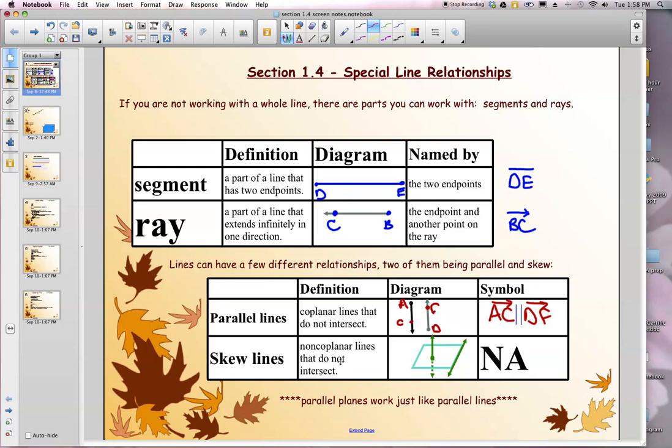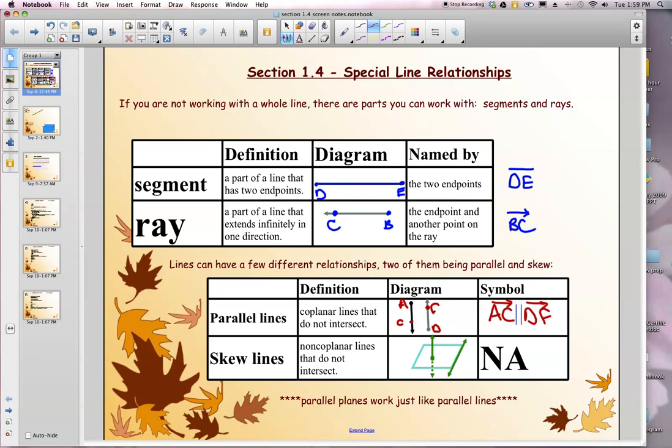But if they don't intersect, they might be skew lines, which means that they're not on the same flat surface. A diagram is drawn here for you. Notice that this line is going vertically up and down over here, and this line is over on the side going horizontally. So if you have one line going vertically and one line a little ways away going horizontally, those two lines are never going to intersect, but they are clearly not parallel. That's an example of skew lines.